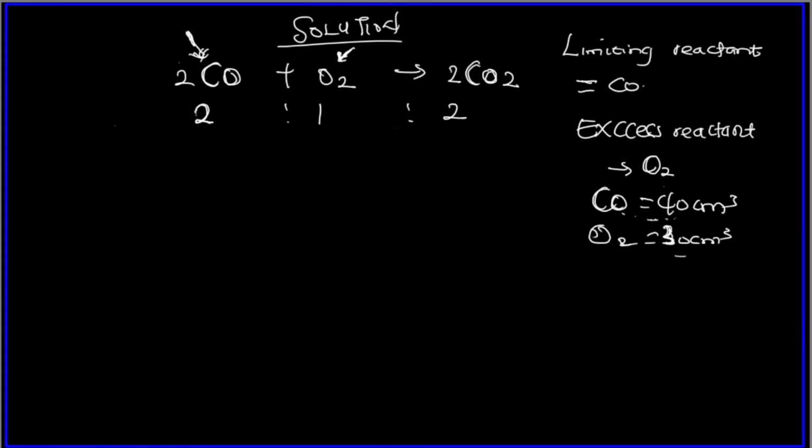The first thing you need to look for now is to find the exact amount, the volume of this that will react with this one. And I've told you guys how to get it. You have to first look for the exact amount of this that will react with this, and then subtract it from the amount you have. That will be the remaining amount of this after the reaction has been completed. So now, remember from Gay-Lussac's law of combining volume,